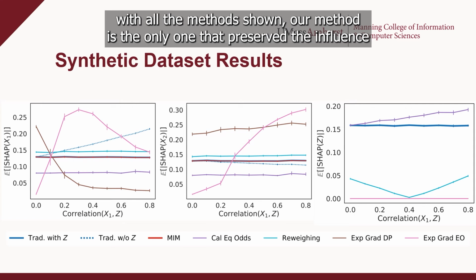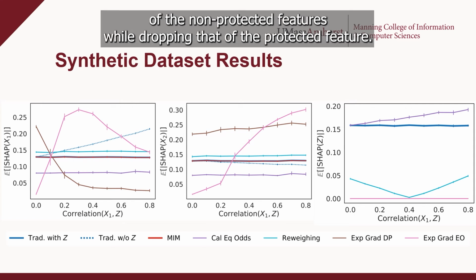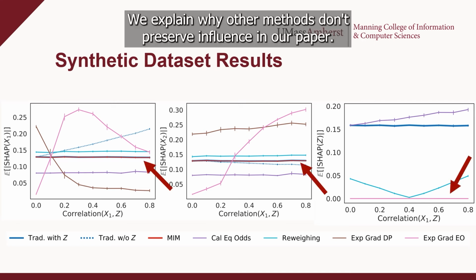Finally, with all the methods shown, our method is the only one that preserved the influence of the non-protected features while dropping that of the protected feature. We explain why other methods don't preserve influence in our paper.